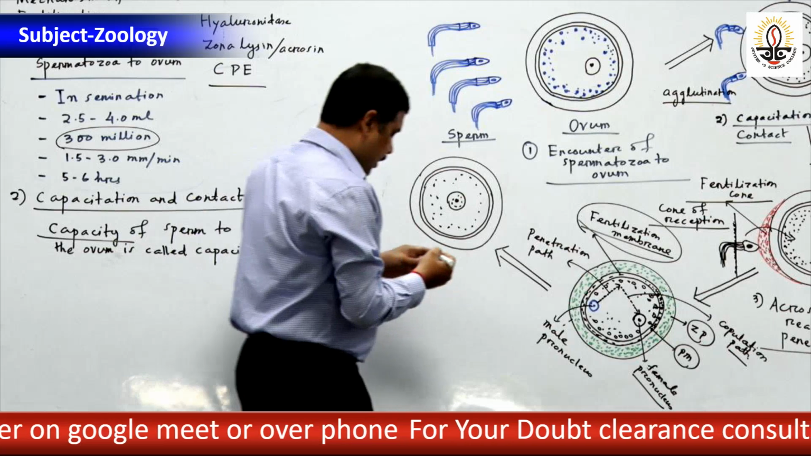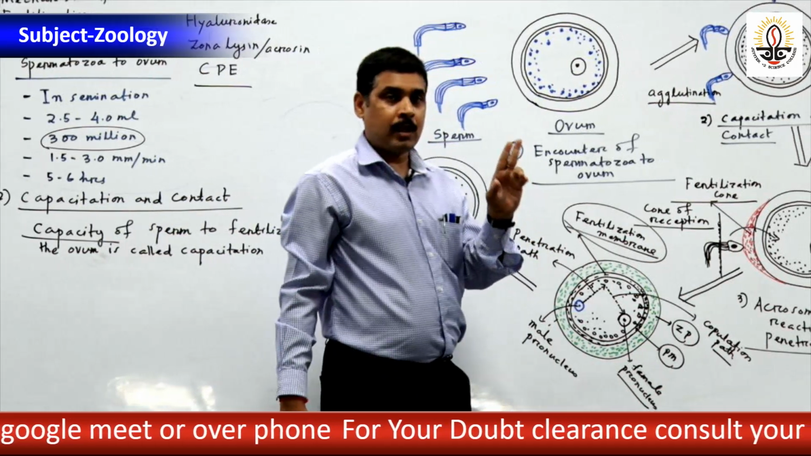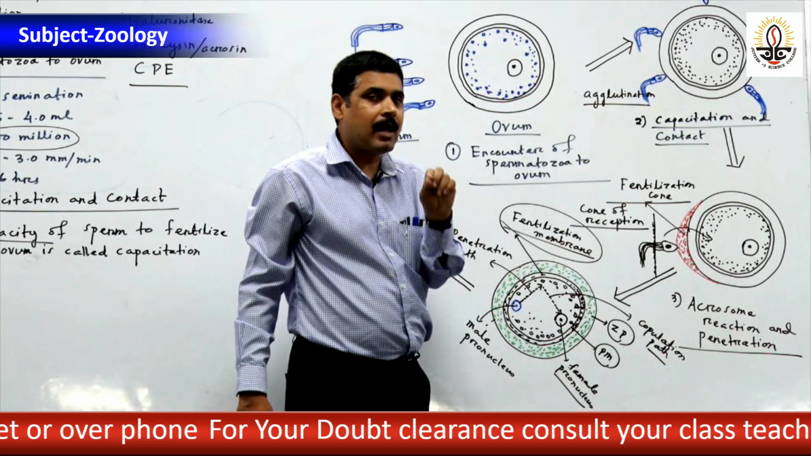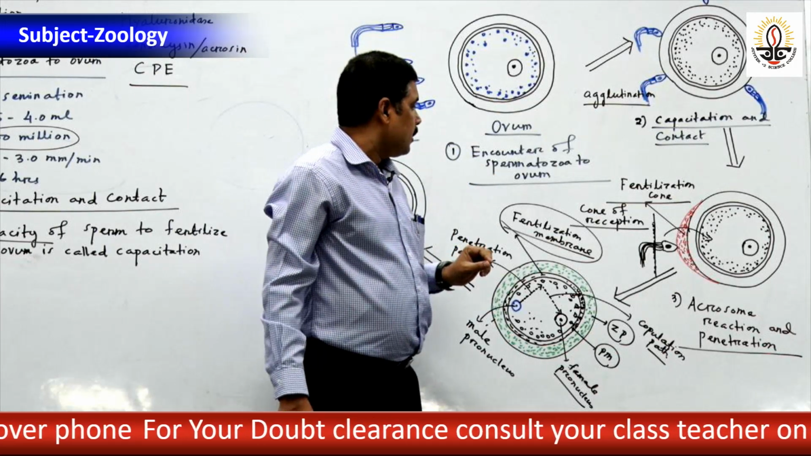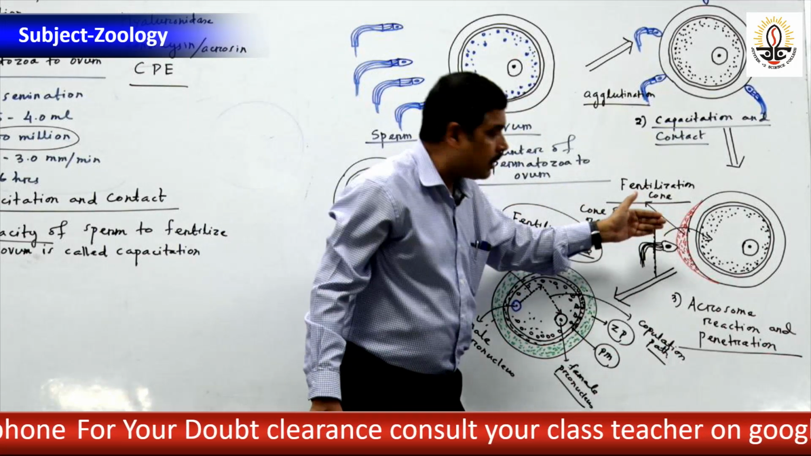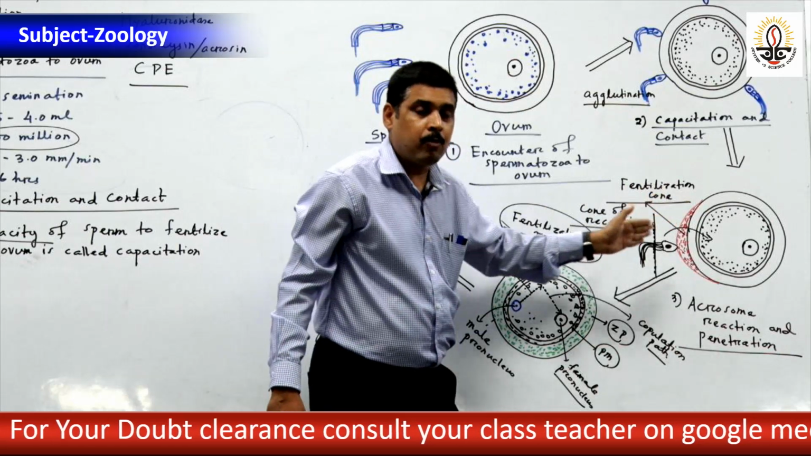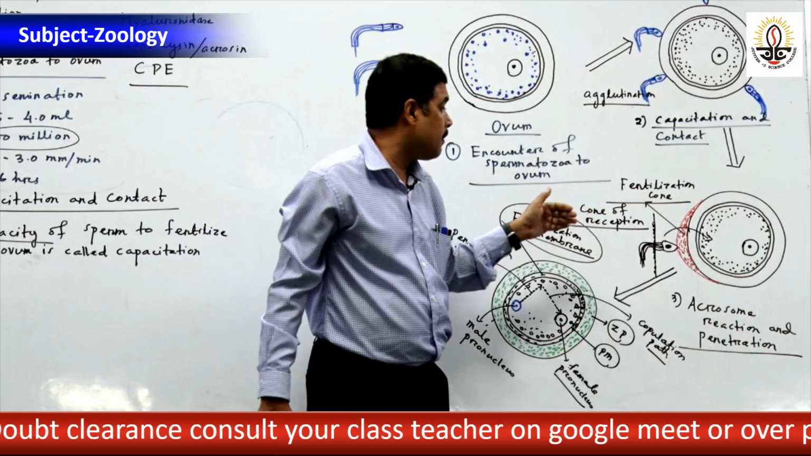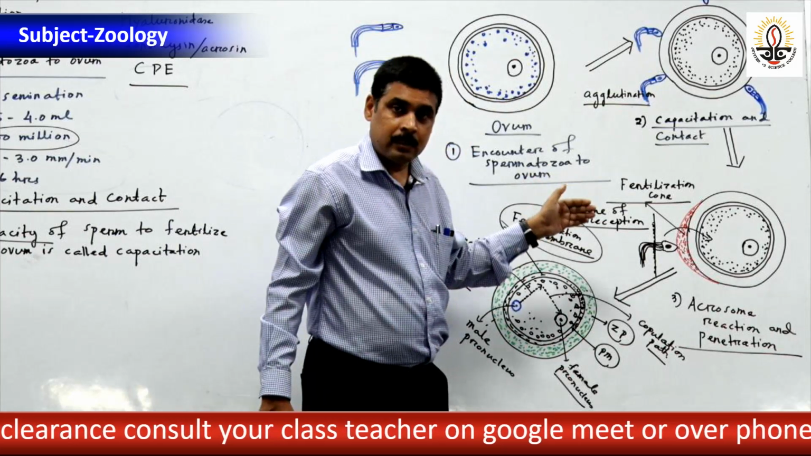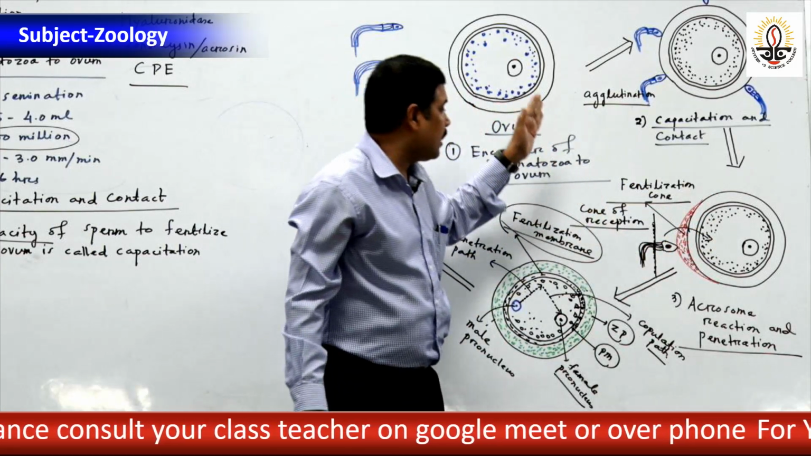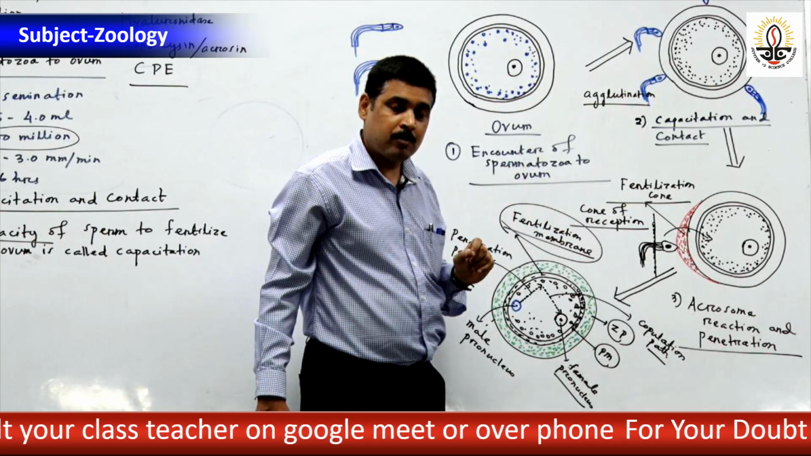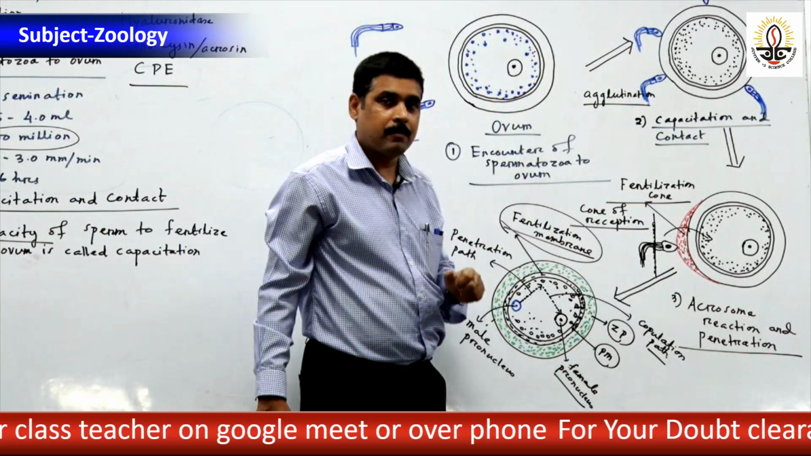Okay, now here two important questions will arise, first block and second block. Let me tell you what is the first block. Whenever one sperm enters, there will be depolarization. This process is called depolarization. Because of the sodium ion there will be depolarization of the membrane of the ovum, so that another sperm will not enter. That is called the first block.